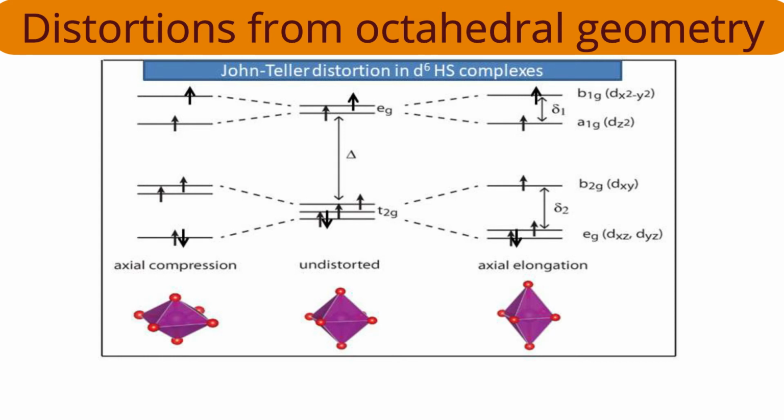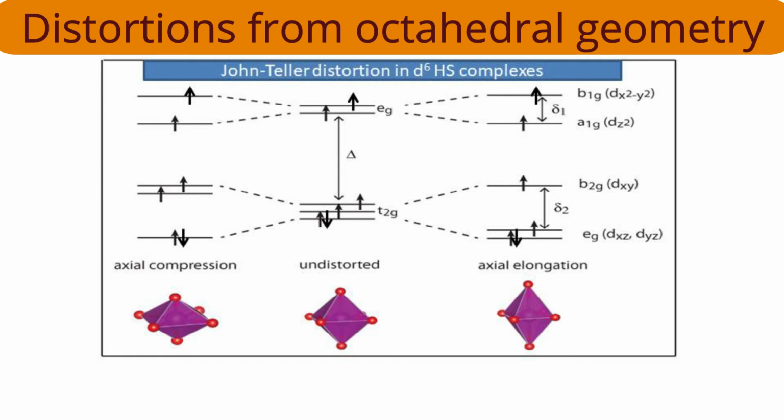Now come to the higher orbitals. Each orbital is splitting into two parts, dz square and dx square minus y square. Both are single orbitals. So for single orbitals, which labels do we use? A or B. The lower orbital is dz square. It is along the principal axis, so the symbol is A. And the orbital is along axis, so the symbol is 1, A1.